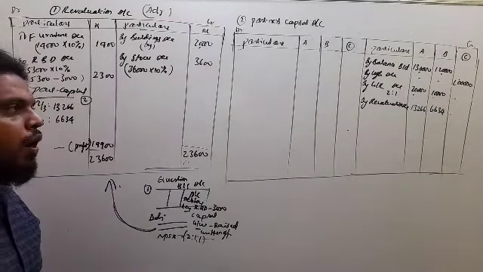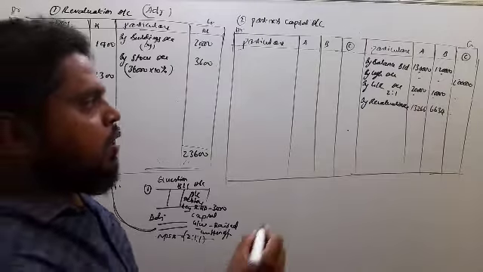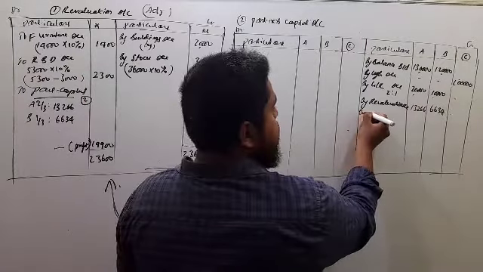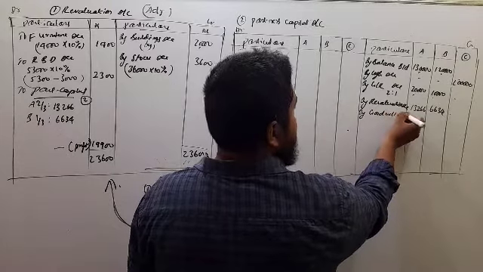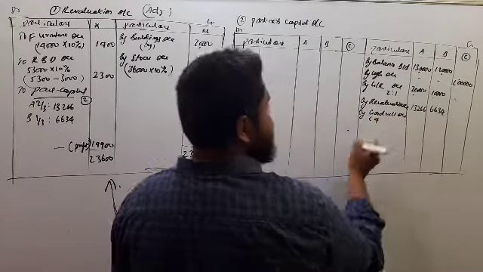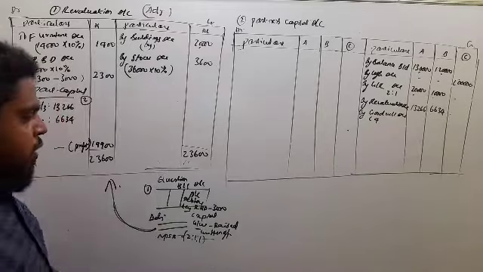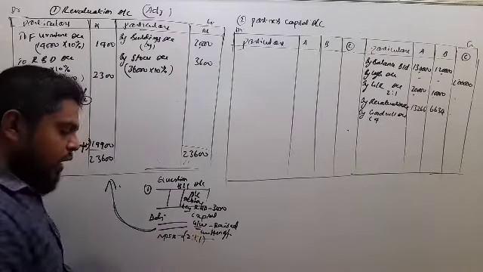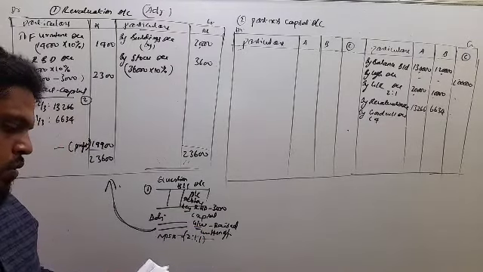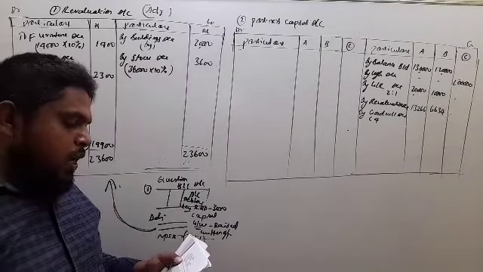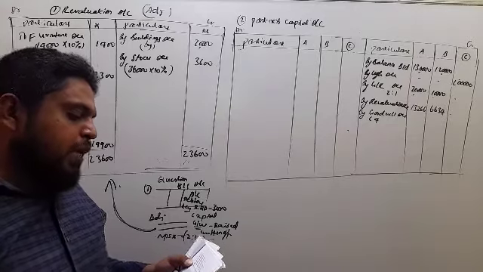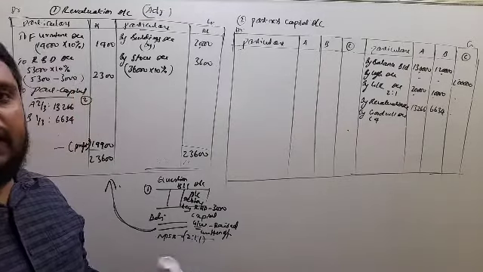And then goodwill. So goodwill account, case 4. In the adjustment, the goodwill amount is to be raised, rupees 60,000, and it should be written off immediately.